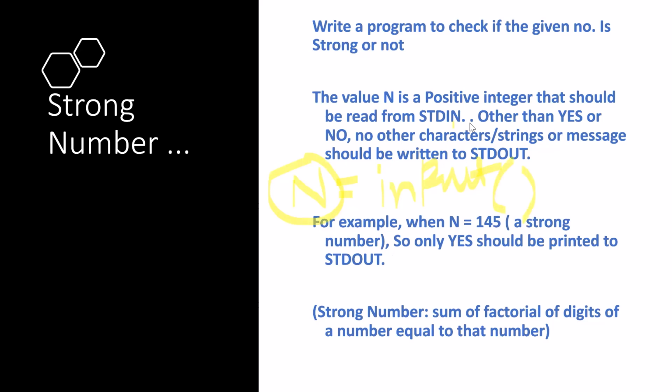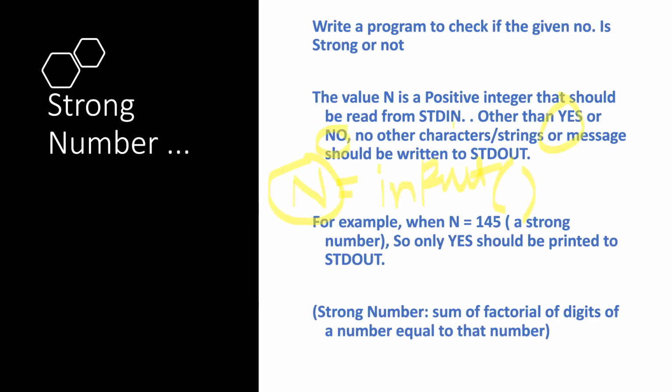Okay, so here it is written that it should be read from stdin. Other than yes or no, no other character, string or message should be printed to standard output. This is also an important thing. Since we have some normal habit, we write that the output of this code is yes or no, or the number is strong, not strong. We should not write like this. Whatever output is given, yes or no, that only we have to print in the final output. Because if it's a strong number, we will print yes in capital.